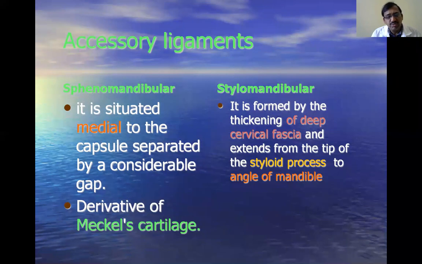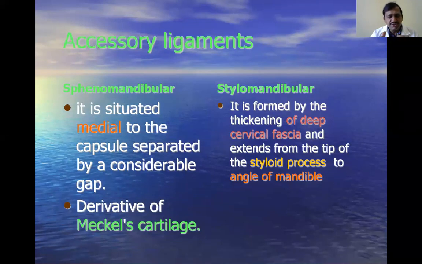Developmentally, this sphenomandibular ligament is very important, because you already know that from the Meckel's cartilage, some structures develop, especially the malleus, the incus, and the body of the mandible. The sphenomandibular ligament is nothing but the remnant of the fibrous covering of the Meckel's cartilage. It remains as the sphenomandibular ligament.